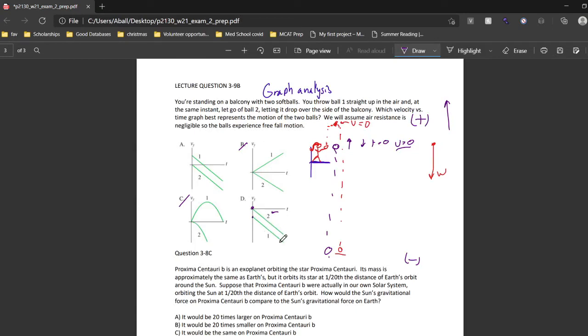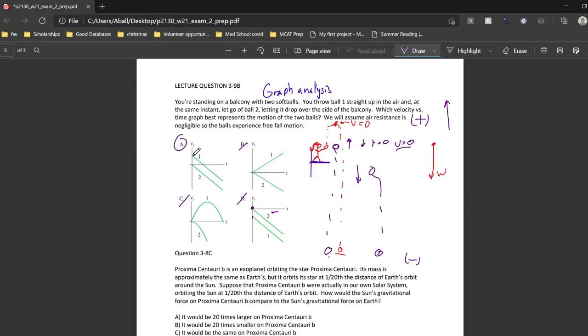This graph right here with ball 1 would be saying that you threw the ball down with some force, like you were looking over the ledge and you threw that ball over that ledge to hit the ground. So it essentially gets a head start over ball 2. So that's why D is false, because we know that the velocity of ball 1 at time 0 is positive, not negative. And that leaves answer A, which represents all the information we gathered from the prompt.